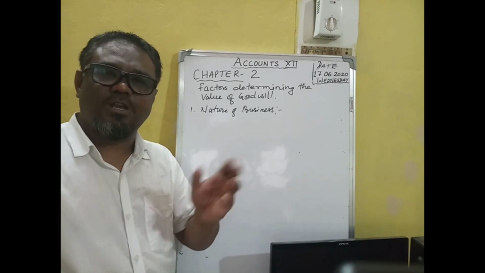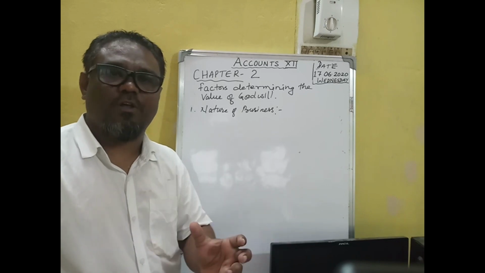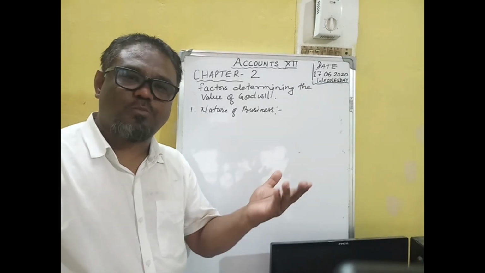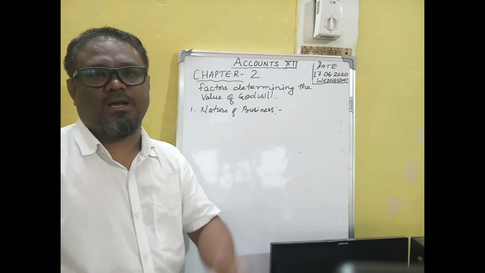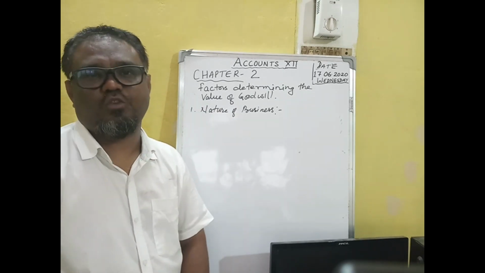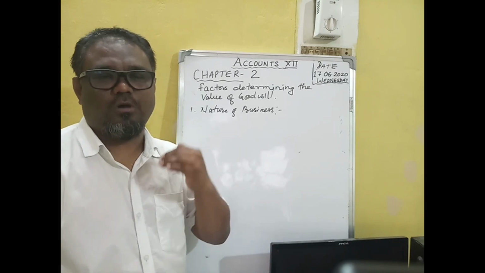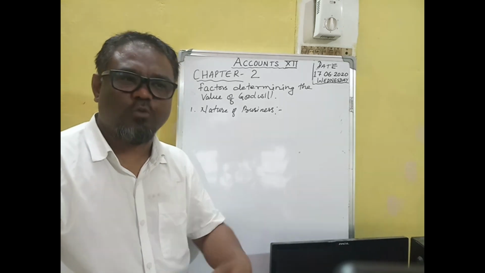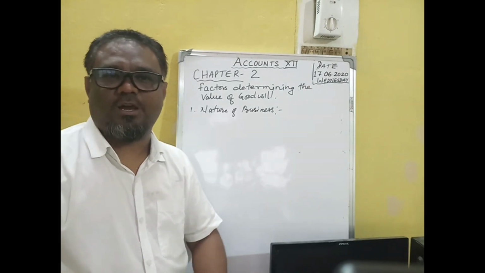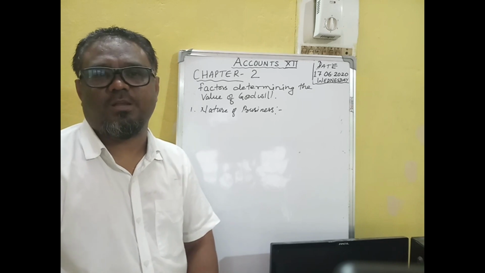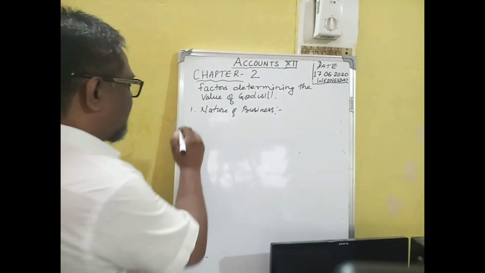In this type of business, we cannot determine the profit. It may go up and down. It is not stable. But in those businesses where the demand does not change, the profit is stable, and in that business the goodwill is high. Whereas in those businesses where there is a fluctuation in the profit, the goodwill is less.